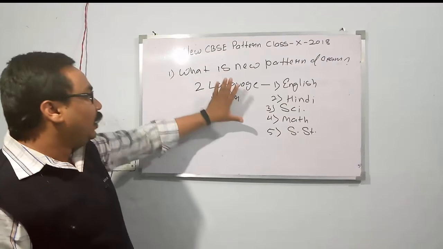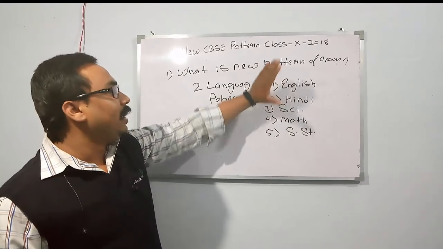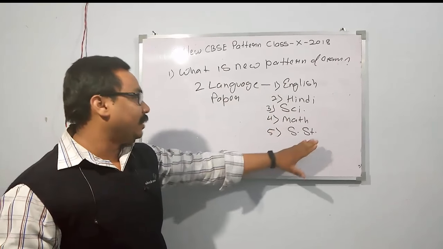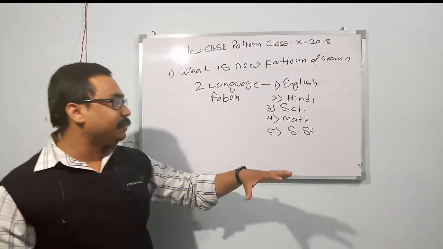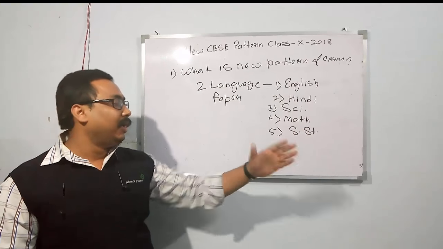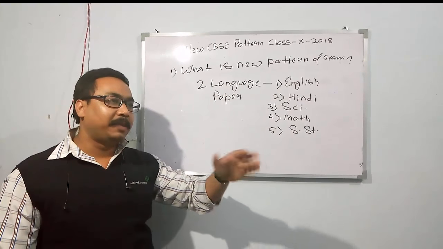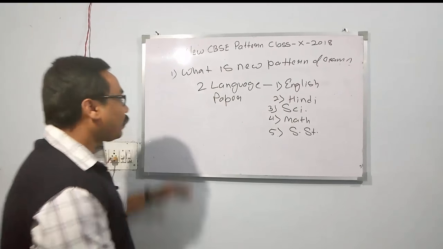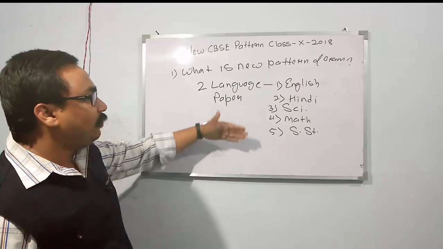Again I am saying, two language papers will be compulsory, Hindi and English, you have to give them. After that, science, math and SST. If you are from a non-Hindi speaking state, then your 6th additional paper you can take as your mother tongue. And if you are opting for any foreign language paper, that is German, French, then it will be the 6th additional paper. Now I am coming to the division of marks.